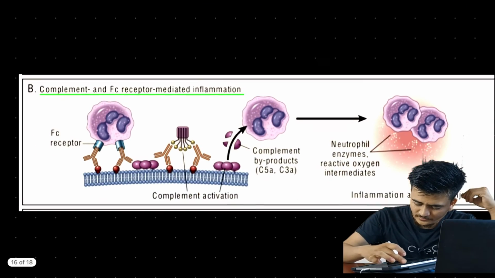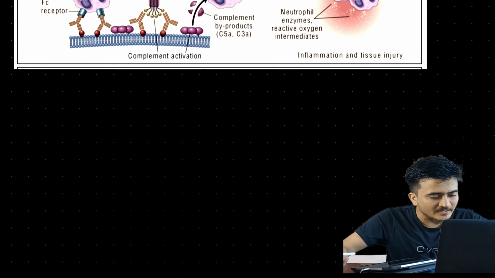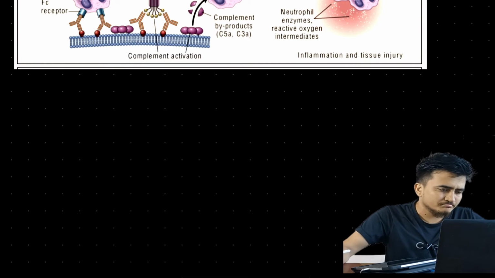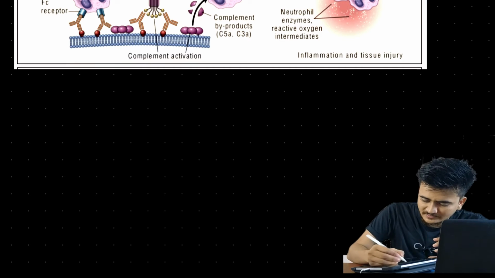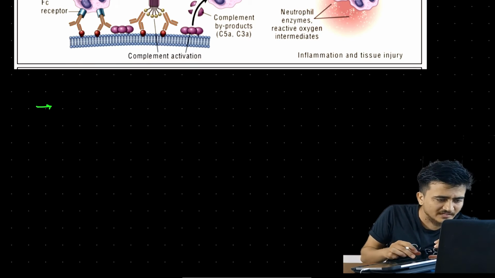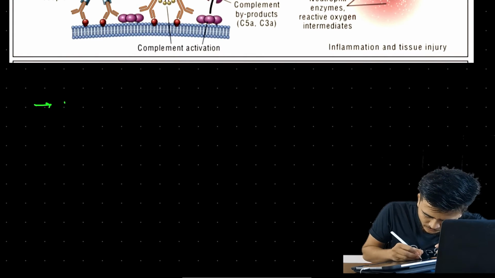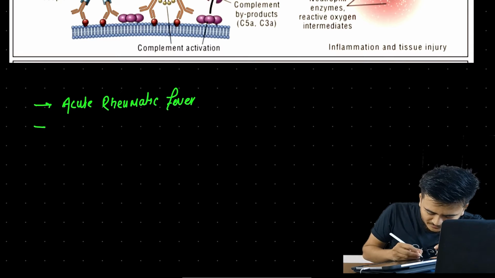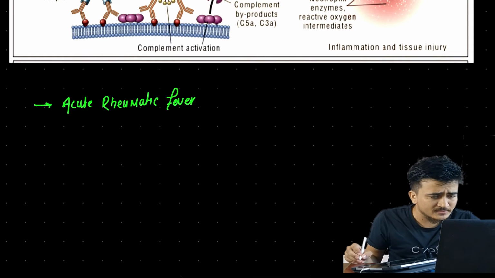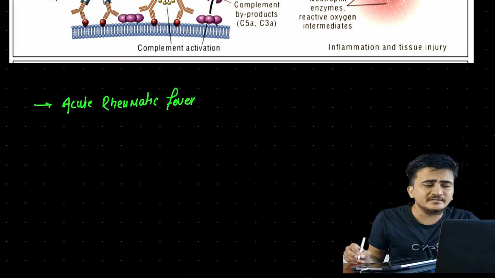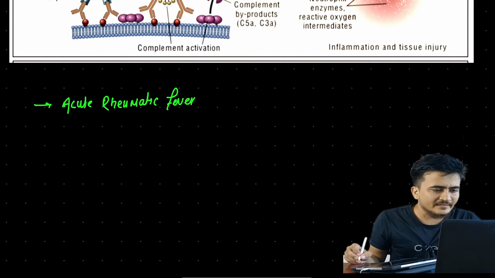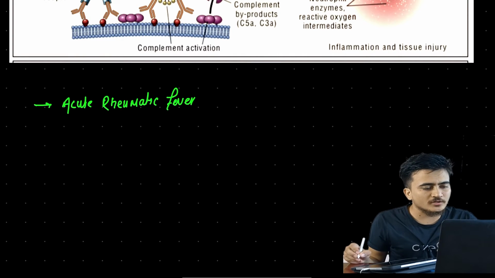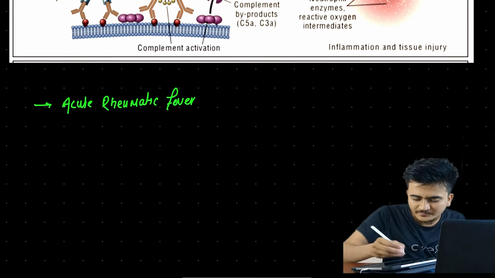Okay, now before proceeding forward, we need to know the various examples that proceed through this mechanism. The first example we need to know is acute rheumatic fever. What will happen in acute rheumatic fever is there will be bacterial infection, or bacteria will infiltrate our body, causing sore throat. Okay, let us talk about acute rheumatic fever in detail.